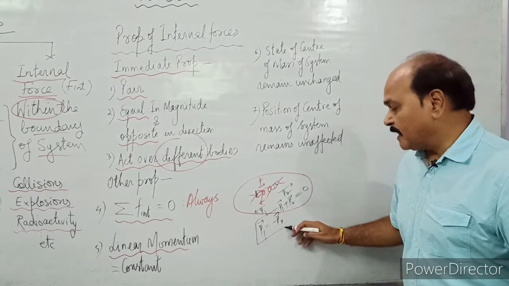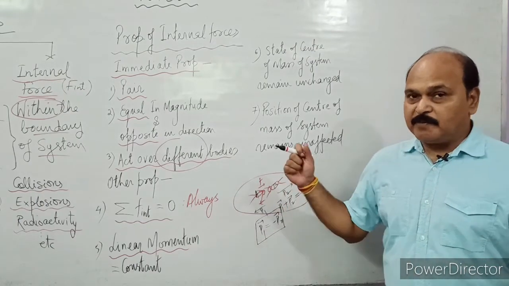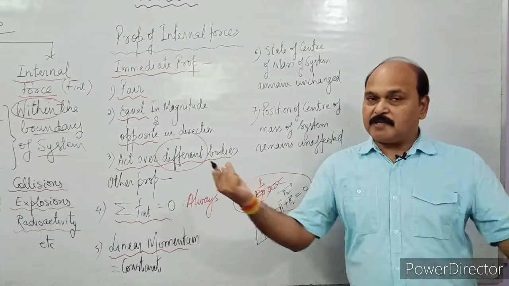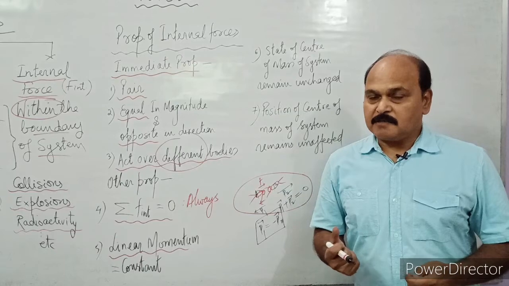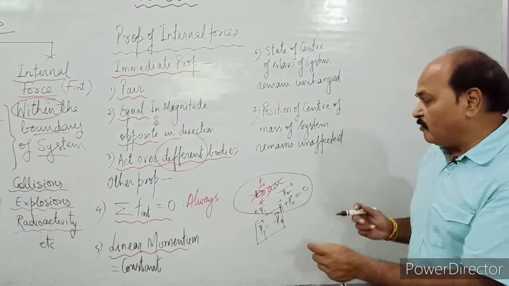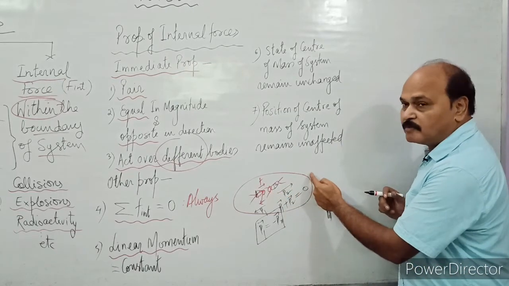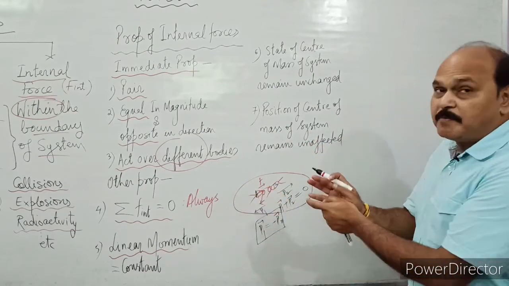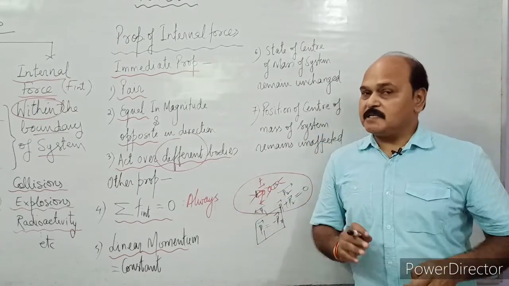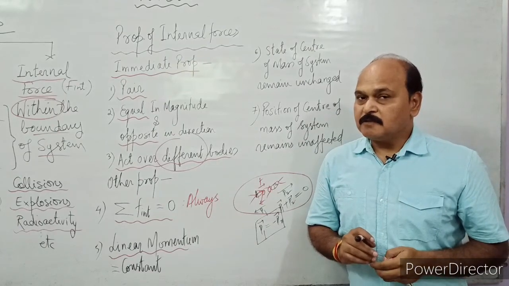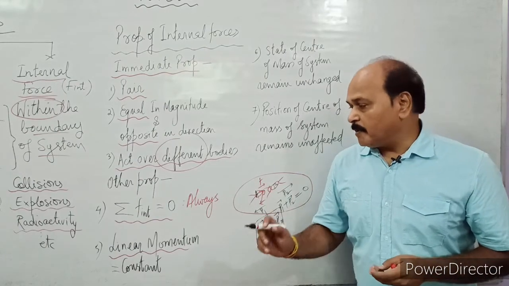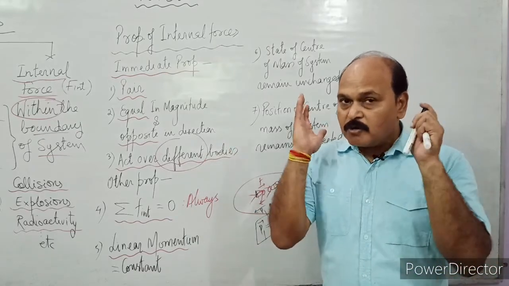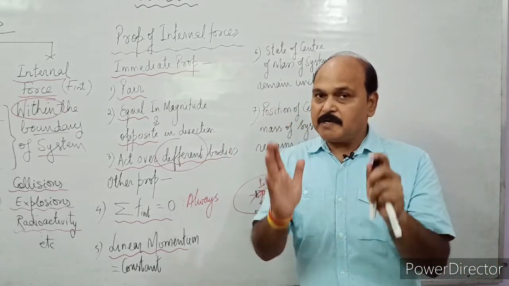By virtue of pushing each other, they move in opposite directions, with the same value of momentum, and the algebraic sum of the momentum will come out to be 0, which was the initial momentum. So just remember, because of internal forces, there is no effect over the linear momentum of the system.